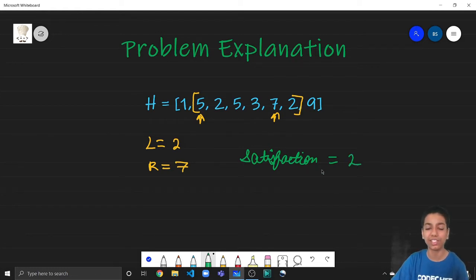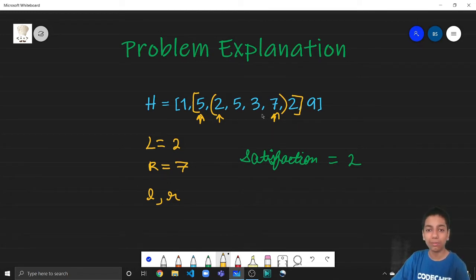He gets this satisfaction if he visits these mountains, and it is equal to the number of mountains he visits. So in this case, he visited 2 mountains, so the satisfaction was 2. Now for each query, when we are given this L and R, what we have to do is find small l and small r, basically restricting him even more, such that if he starts from this mountain here and goes on visiting every mountain of greater height, and not simply visiting random mountains, he's going in this order.